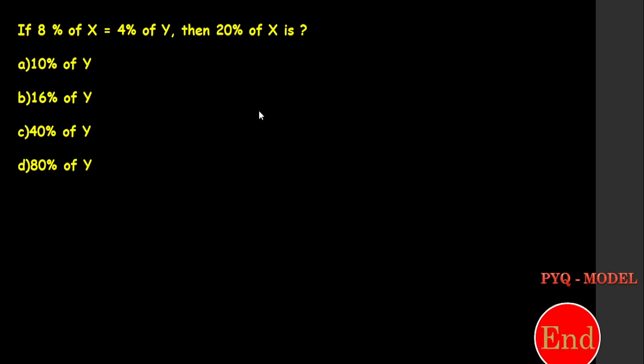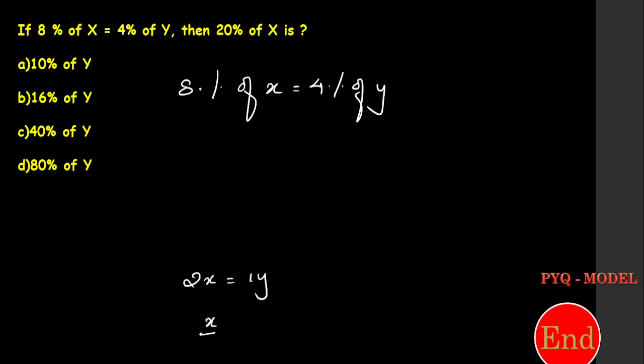Okay, this question: 8 percentage of x is equal to 4 percentage of y. Look at this, directly I want you guys to write 2x is equal to 1y, so x by y is equal to 1 by 2.